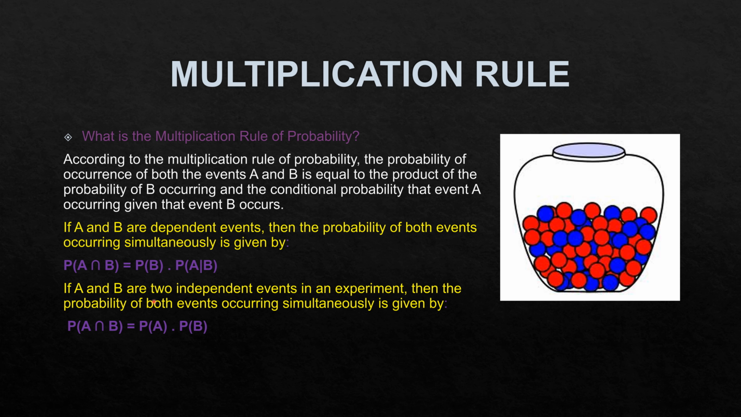If A and B are two independent events in an experiment, then the probability of both events occurring simultaneously is given by P(A ∩ B) = P(A) × P(B).